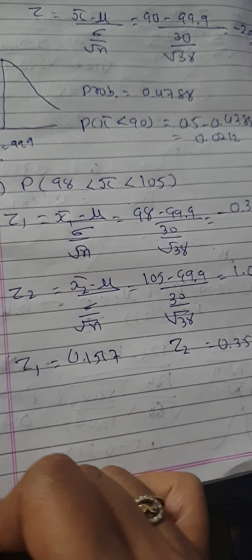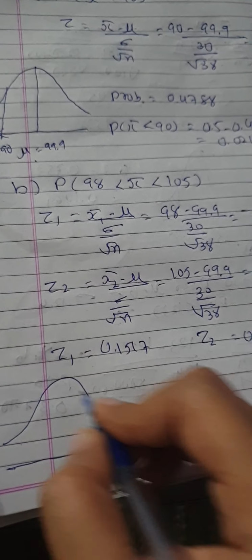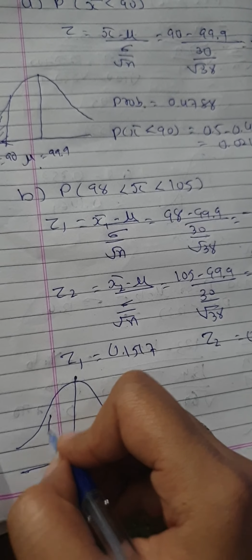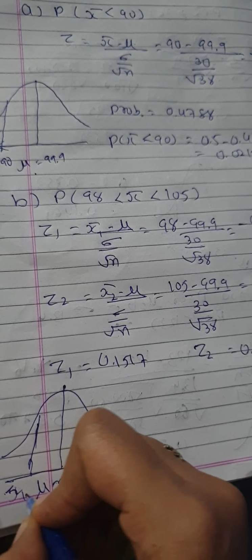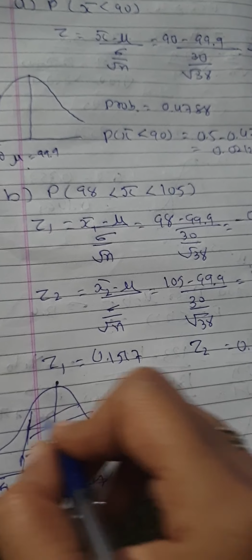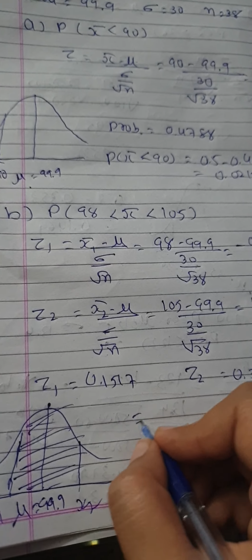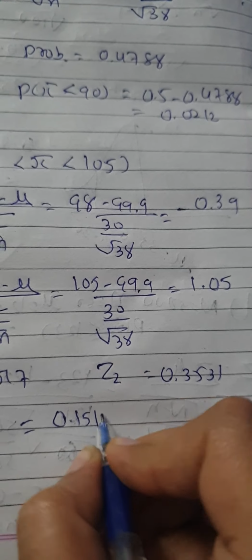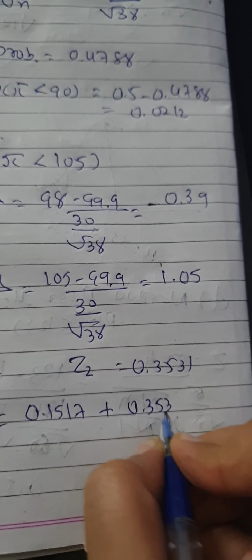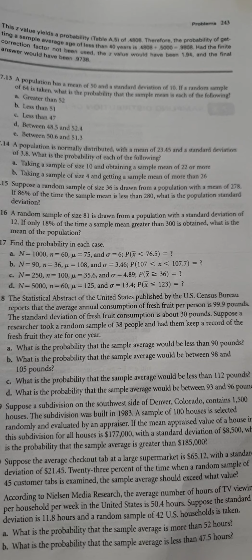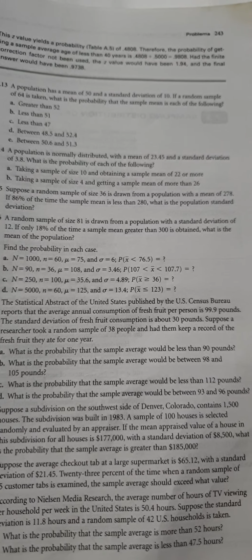0.3531. Right? Now let's draw the curve. This is your mu 99.9. Here is your x1, 98, and here is your x2. You want this area, so definitely you have to club both the values, that is 0.1517 plus 0.3531. So the answer will be 0.5048. Third question, what is the probability that the sample average would be less than 112 pounds?